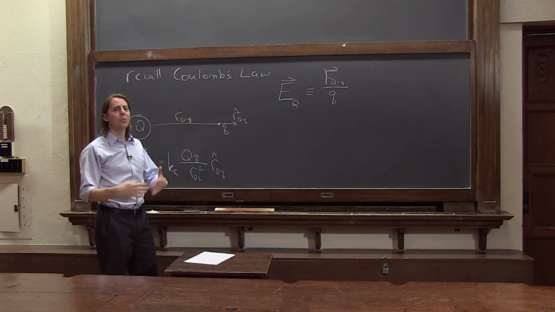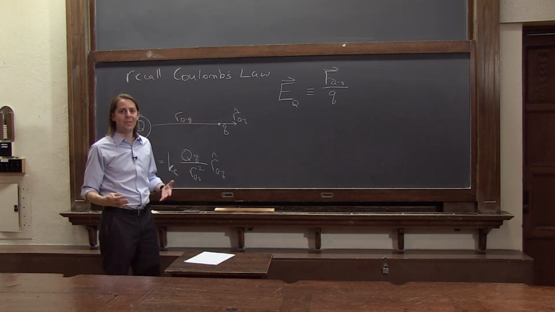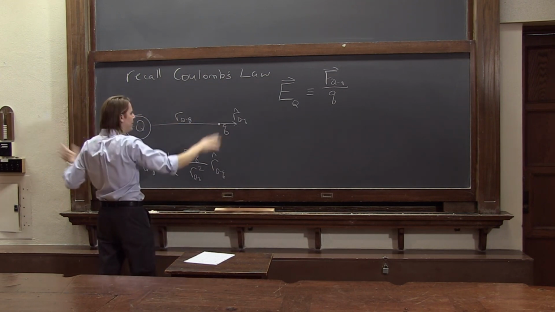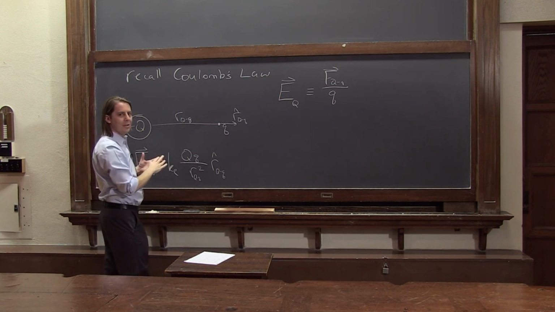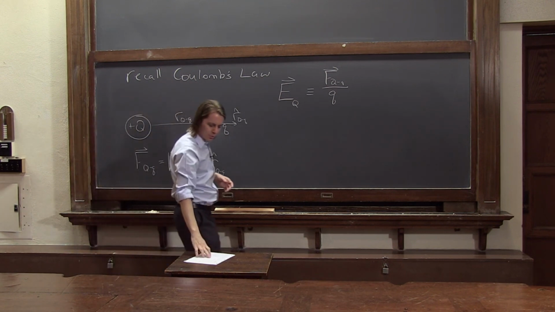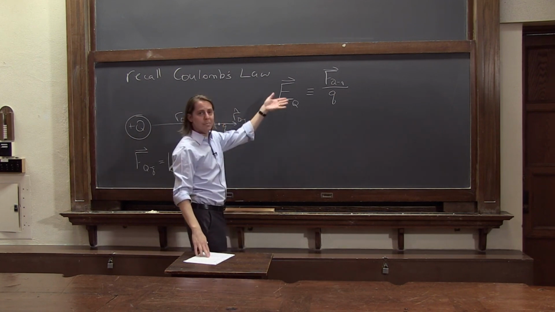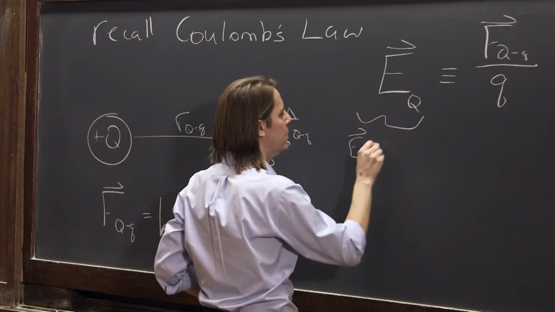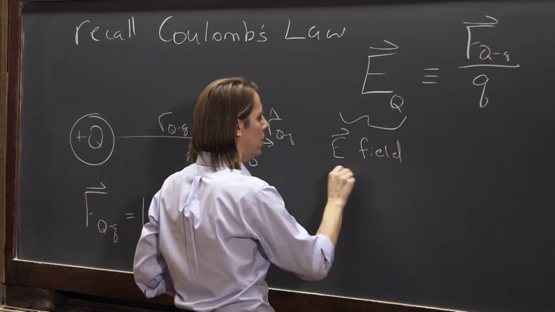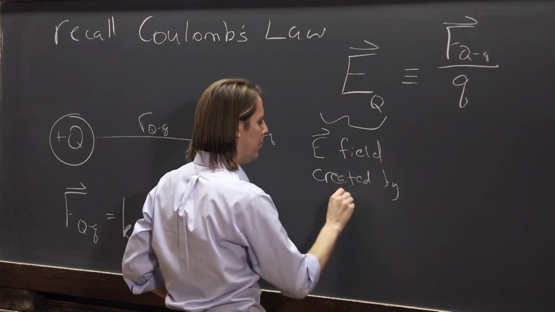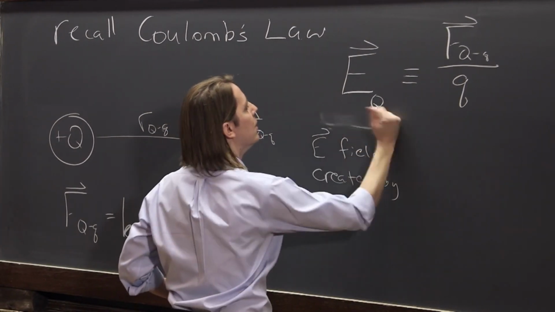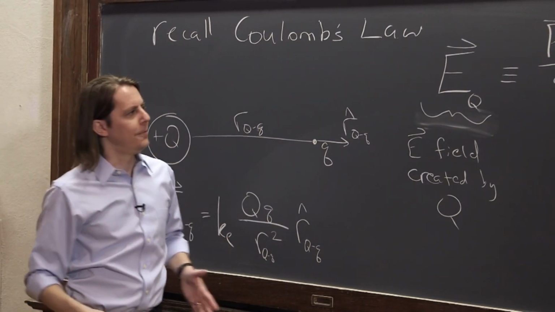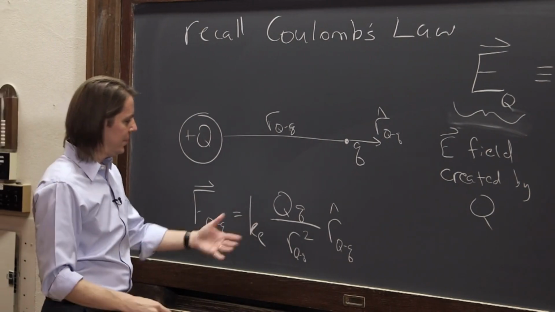And that really comes down to the whole philosophical point of the electric field. It's because we're not really calculating the electric field right here. We're calculating the electric field anywhere. Anywhere little q goes, that's where we're calculating it. We're not calculating something dependent on little q. So we change the name to just the E field due to big Q. So this is just the E field created by Q, independent of the little charge. It's usually called the test charge. So to find it, we just plug in for big F, and you can see what's going to happen here.